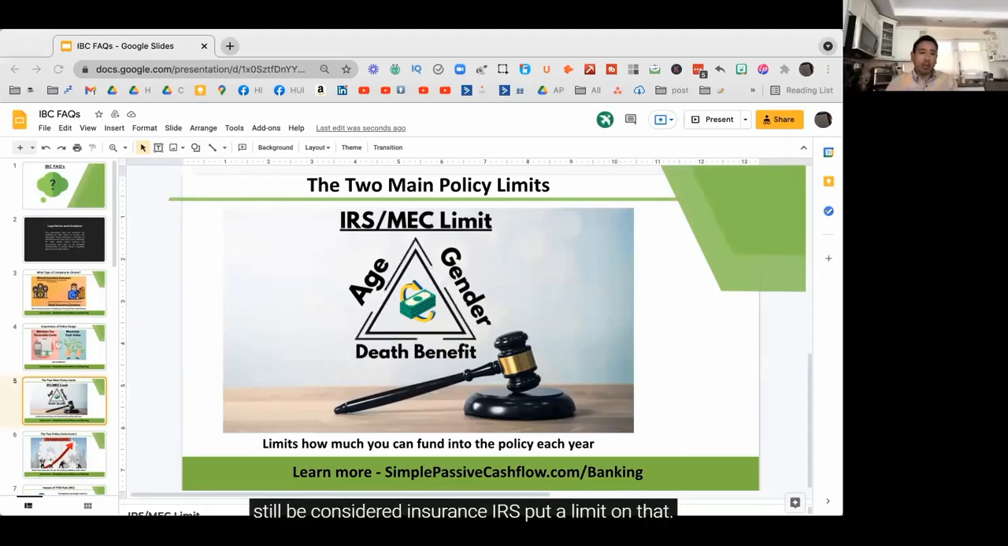The IRS put a limit on that. So that's the big IRS limit that we do not want to mess around with in that sense. And it is a 7-year look. So that's where it may be called a 7-pay look or a MEC limit. Those are all basically the same.